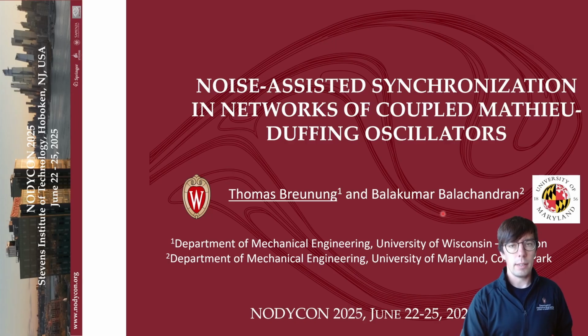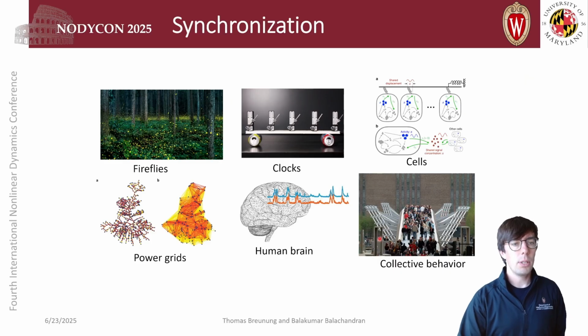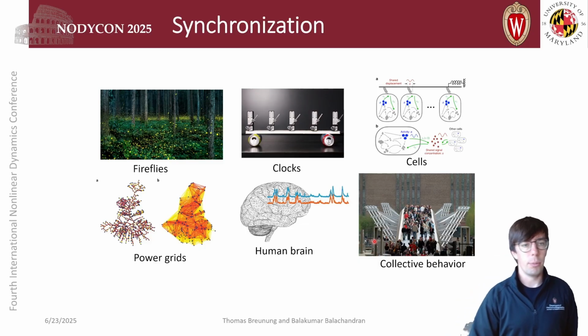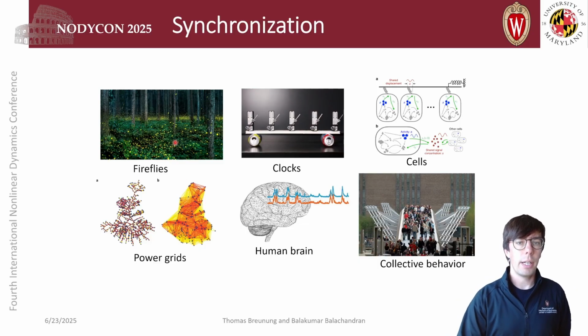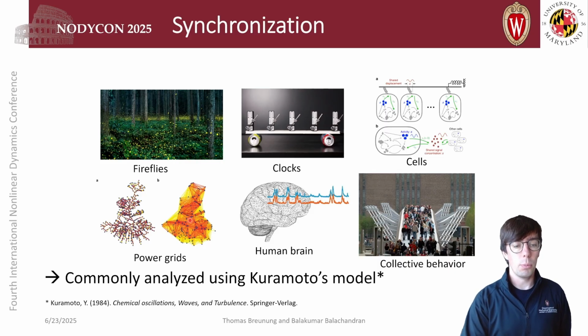Just to set the stage, synchronization has been observed in a variety of systems. Natural systems such as fireflies, human brain activity, or cells. Additionally, we have seen synchronization in technical systems such as the famous clock experiments or power grids. The synchronization phenomenon is most often linked to the Kuramoto model, and that's why I want to motivate it in the next slide a little bit.